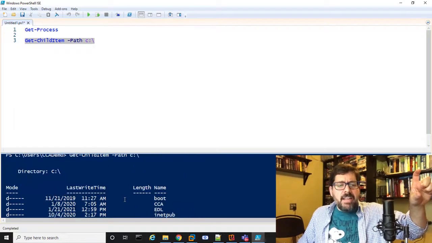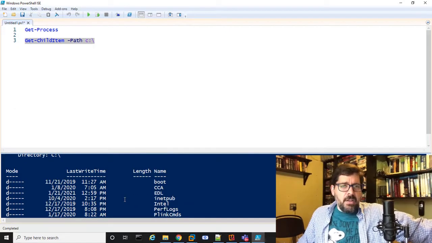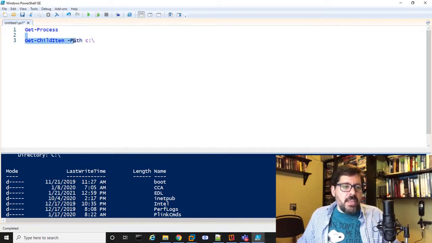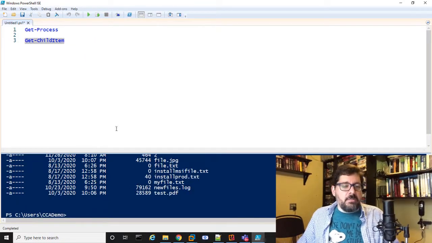Get-ChildItem basically shows me all the contents in that directory in my C drive. If I leave off the -Path, I can still run it. It's just going to run based on what's in my current directory.